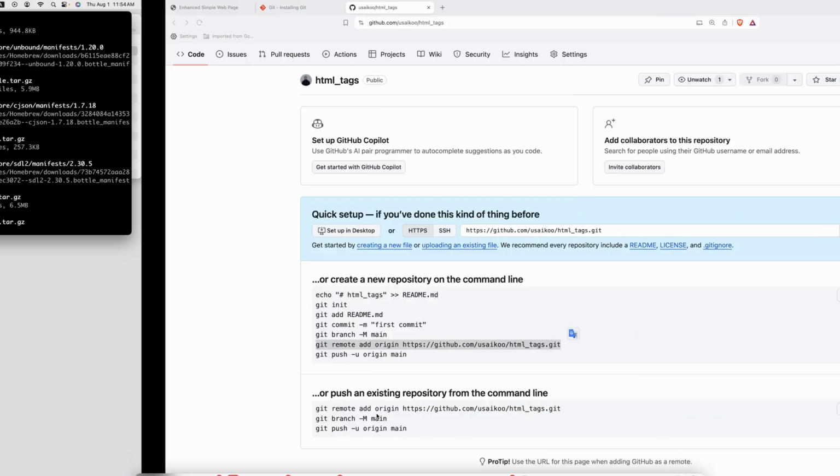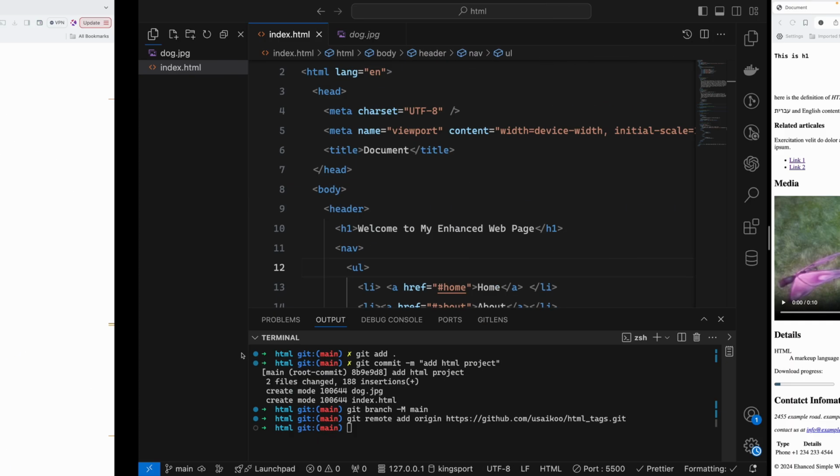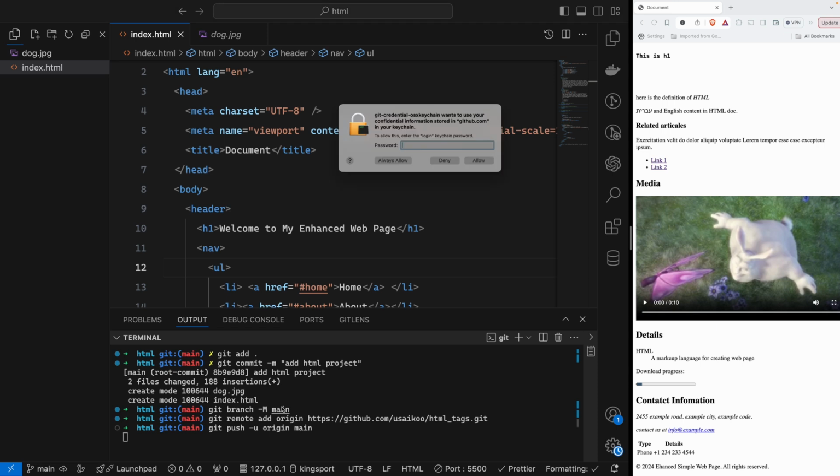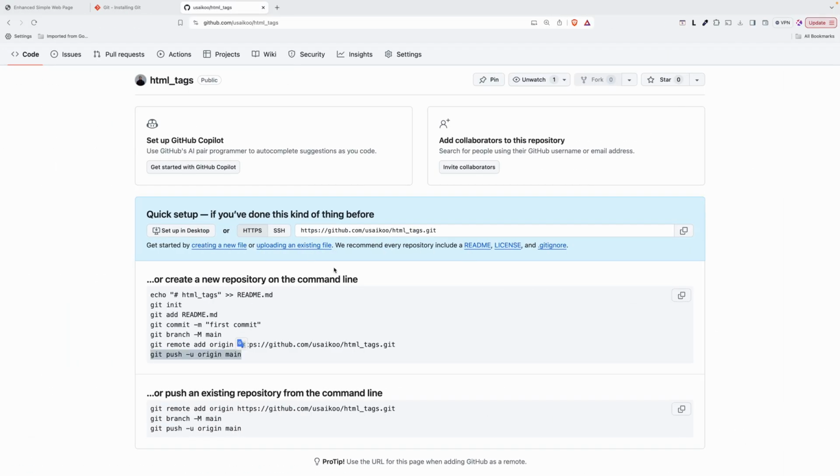So now we almost finished, and then git push origin main. So we will allow with the password. Perfect. So it will be adding to the git repo here.